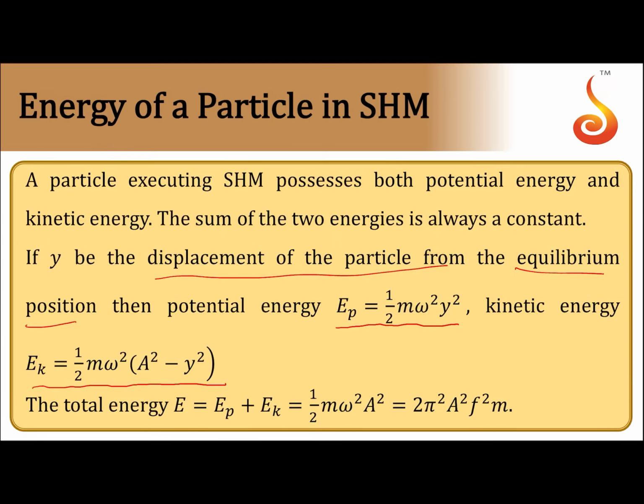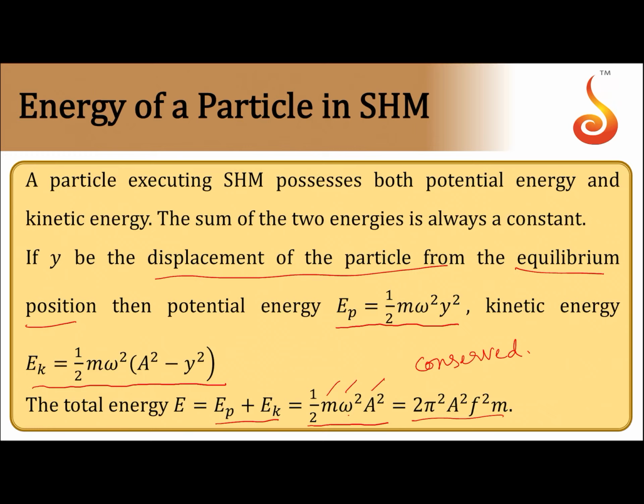So total energy is potential energy plus kinetic energy, that will turn out to be half m omega square a square. Notice one thing, for a given particle m is constant, for a given oscillation omega is constant, and for a given oscillation amplitude is also constant. So total energy is always conserved. So if you substitute for omega square, omega is equal to 2 pi f, you will get 2 pi square a square f square into m. So this is about energy of a particle in SHM.